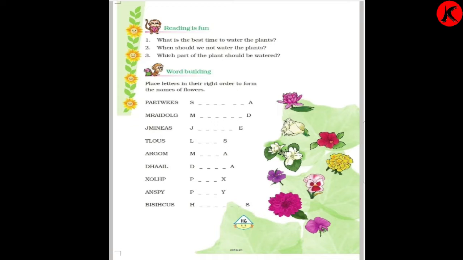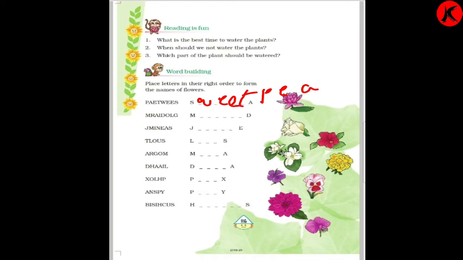What is the first one? S is there and the ending letter A is there. Now we have to find from here which name of the flower this is. So we'll write S W E E T, sweet, and then we'll write P E A. So it becomes sweet pea. What is the flower name? Sweet pea.